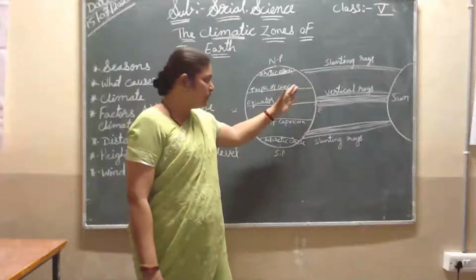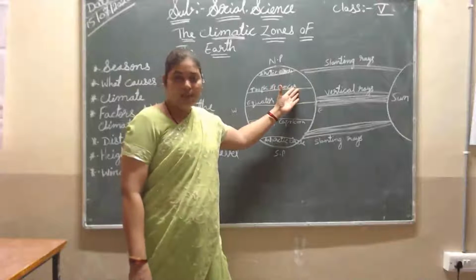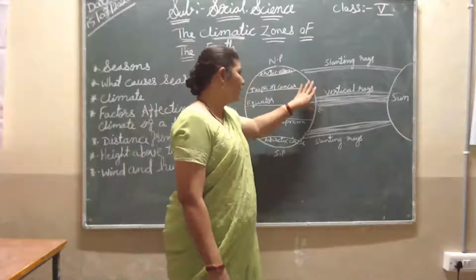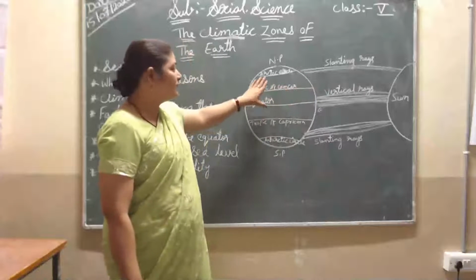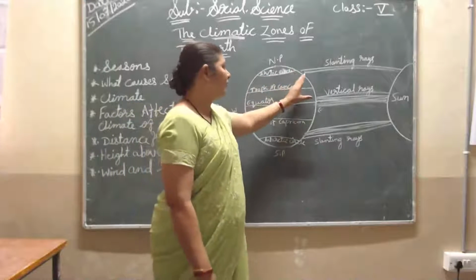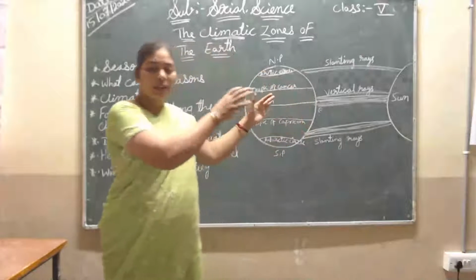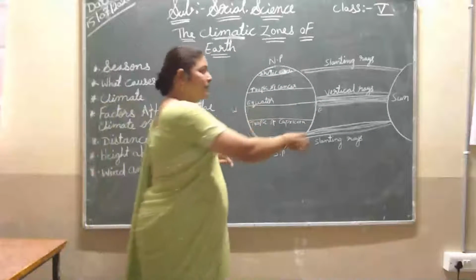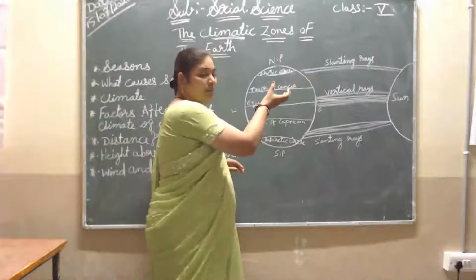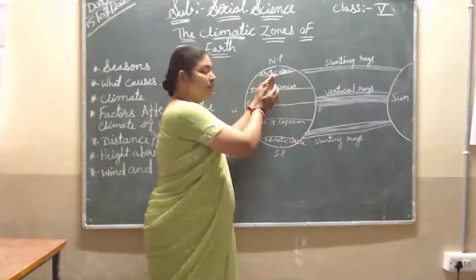Like this it keeps rotating, and day and night occur. Then the earth slowly turns, showing how many days pass. Like that, the sun's rays also change a little, because our earth slowly changes.